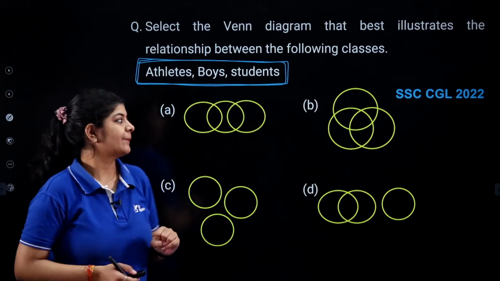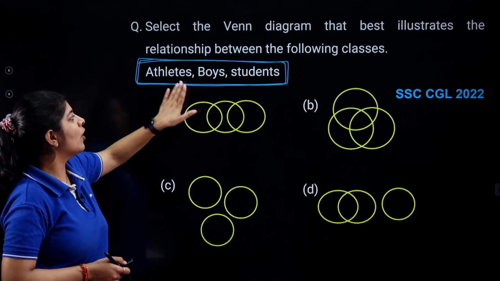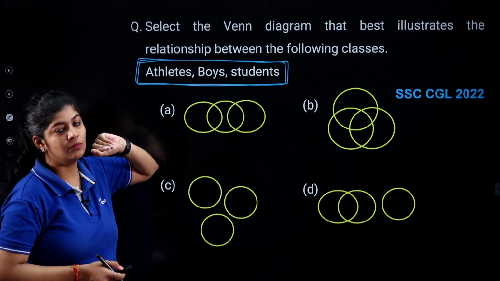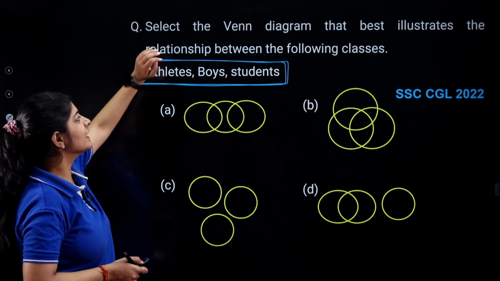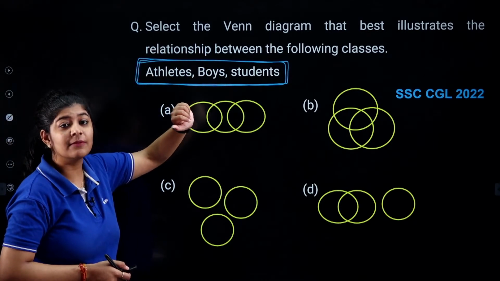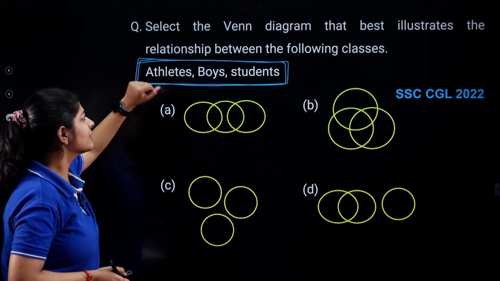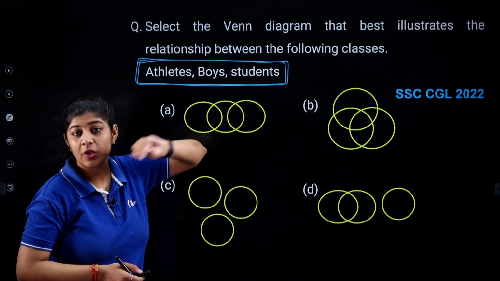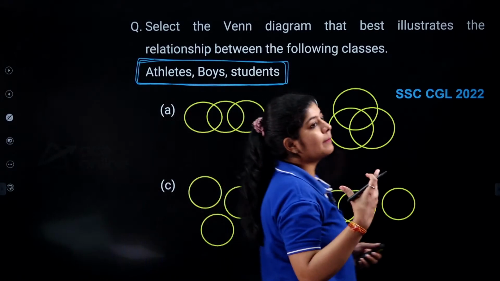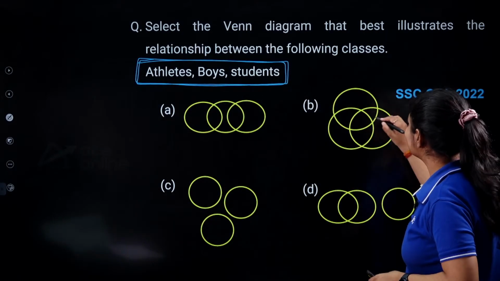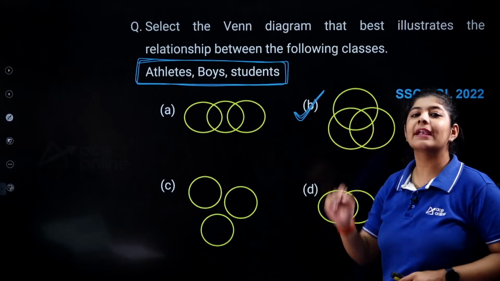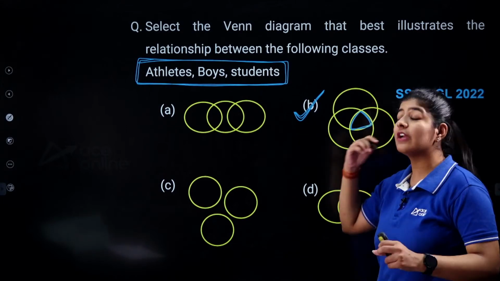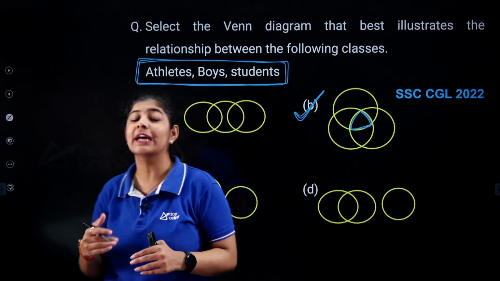Okay, let's see. Is it compulsory that every boy is a student? No. Or is it compulsory that every boy is an athlete? No. Is it compulsory that every athlete is a boy? No. There are chances that maybe few of the athletes are girls. Is it compulsory or it is like there's a condition where all the athletes are students only? No. So we are having few students who are neither boy nor athlete. So here this is the most appropriate diagram that we are having, where we are having a common part as well, where we are having few students who are boys and they are athletes as well.